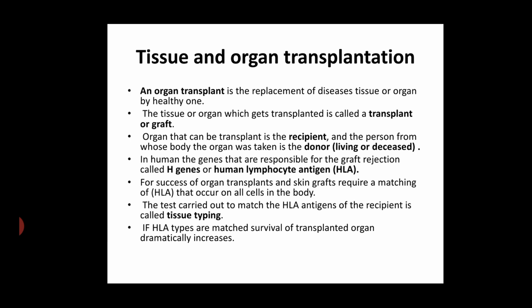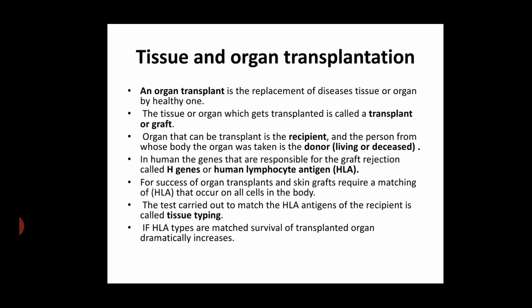The person who receives the organ is the recipient, and the person from whose body the organ was taken is the donor. In humans, the gene that is responsible for graft rejection is called the HLA gene. It is also called human lymphocyte antigen or HLA.